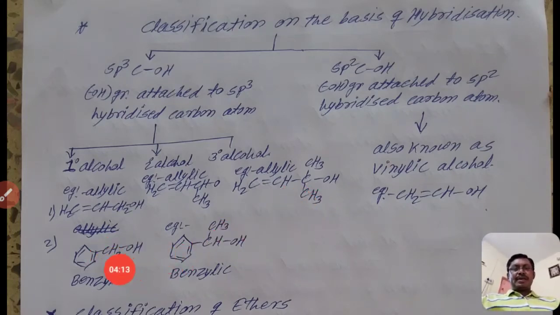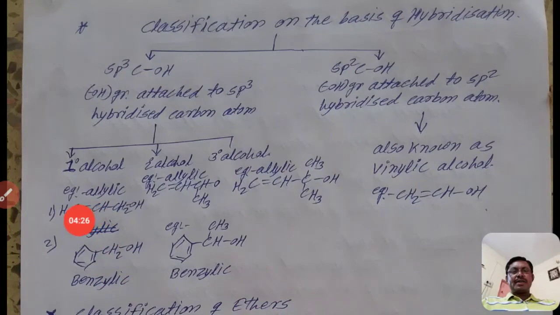If there is a benzene or aromatic ring in the alcohol, see here the example, primary benzylic alcohol. If an aromatic ring is present in the alcohol, then it is called a benzylic alcohol.